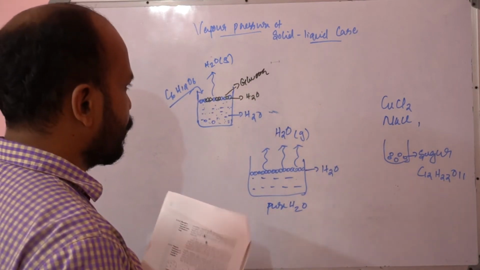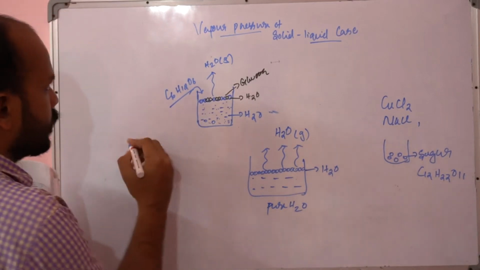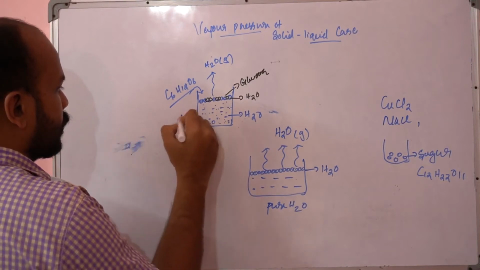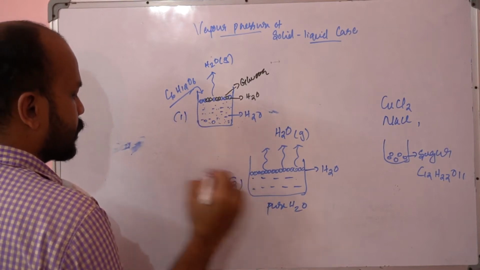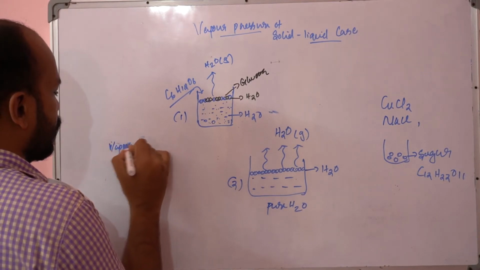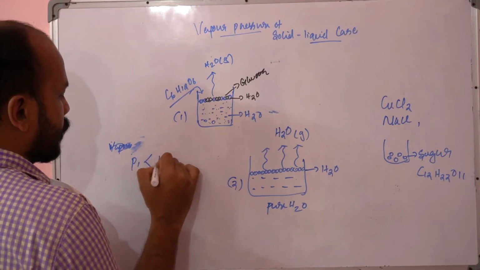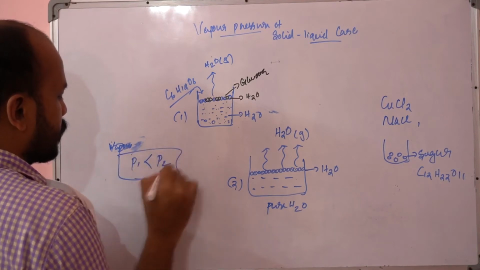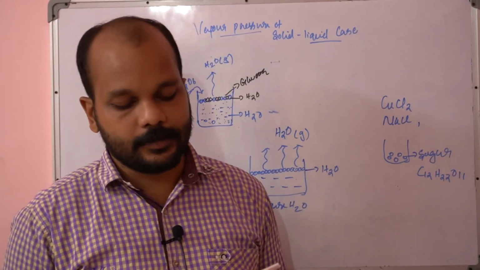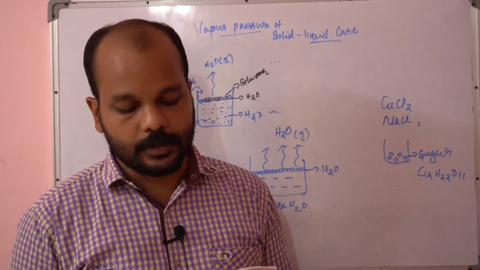So the vapor pressure over here, I am taking it as H2O. Let it be the first case, and here the second case. So the vapor pressure in the first case is less than the pressure in the second case. Okay, so this is the case of vapor pressure in solids in a liquid.